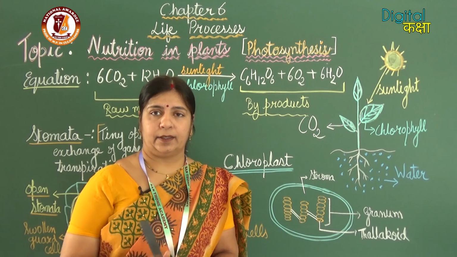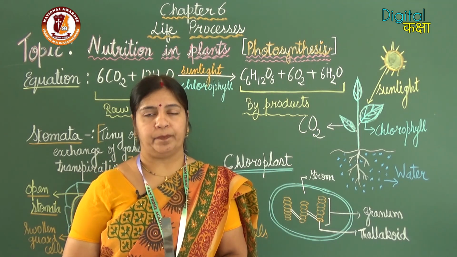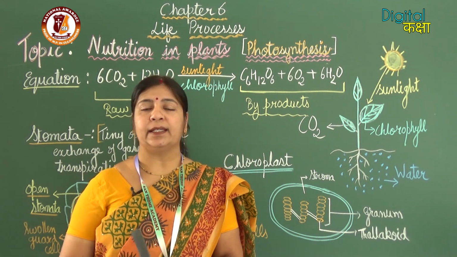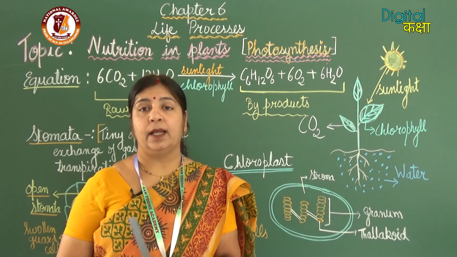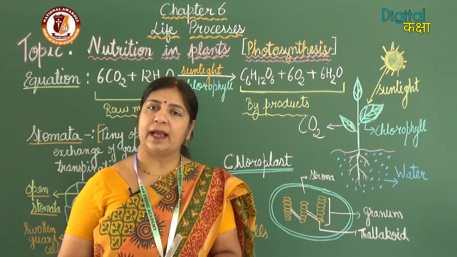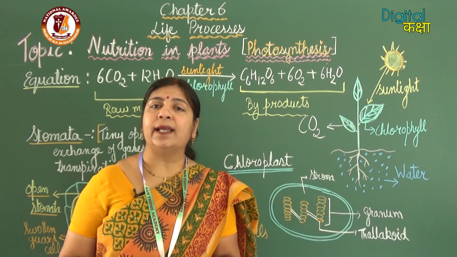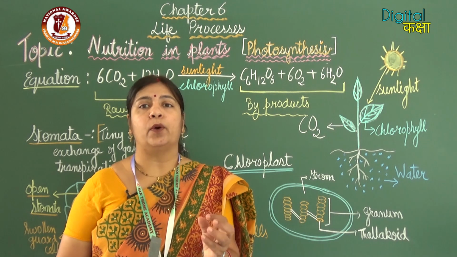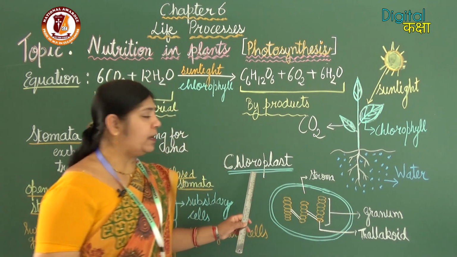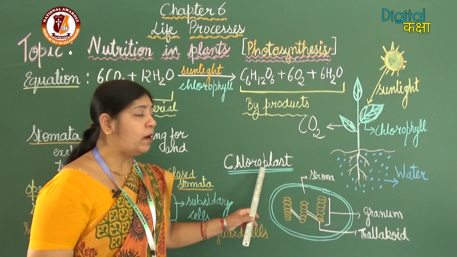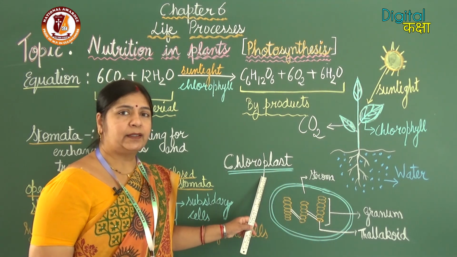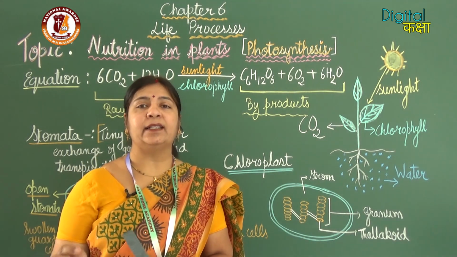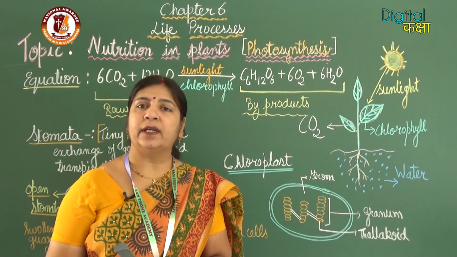Now, another thing is the chlorophyll. Where is this chlorophyll present? Chlorophyll is present in the green parts of the plant like leaves, green stem, etc. But where exactly? The chlorophyll is present in chloroplast. Chloroplast is a cell organelle which is present in the cells of the leaves.